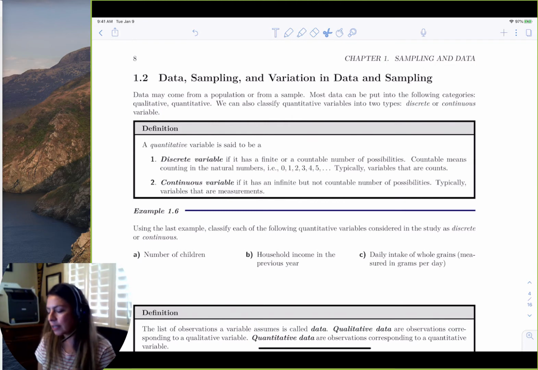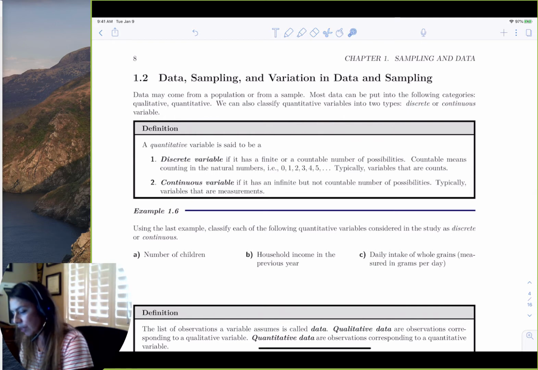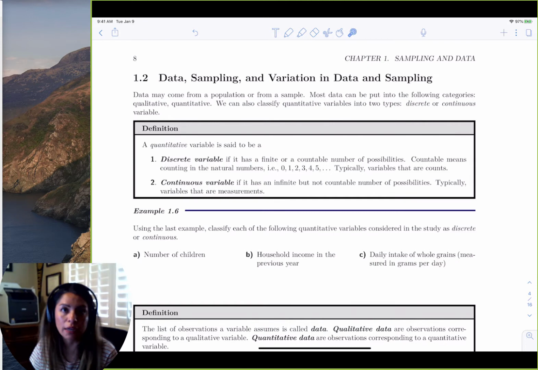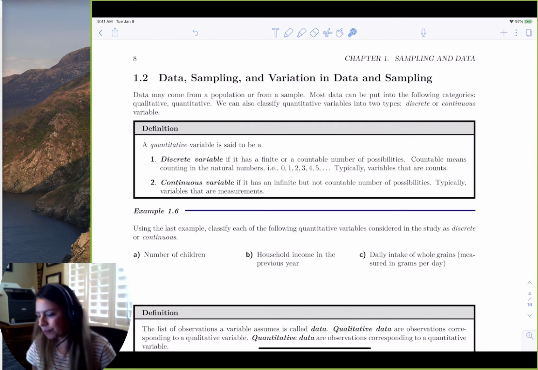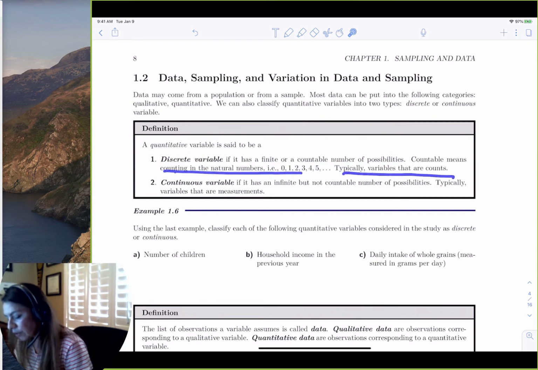So in this case, we have the quantitative variable we're going to start with, and the quantitative variable has two categories, the discrete or continuous. So there's two types of data we could get that's quantitative. We could either get the ones that are countable or the ones that are continuous. So let's look at the difference. A quantitative variable is said to be discrete if it has a finite or countable number of possibilities. Countable means counting in the natural numbers, typically variables that are counts.